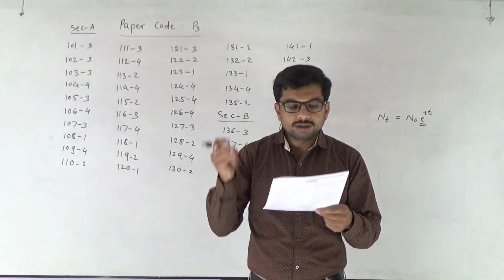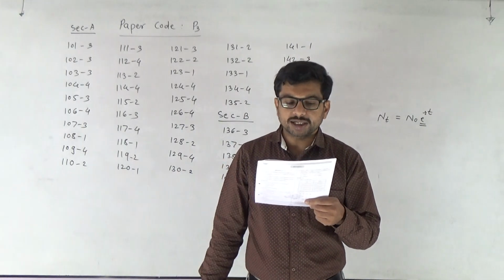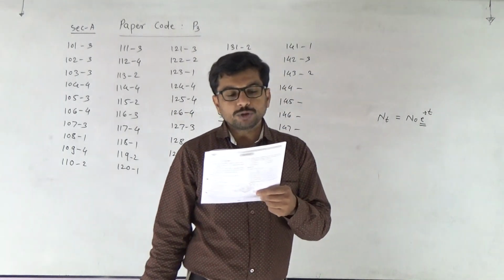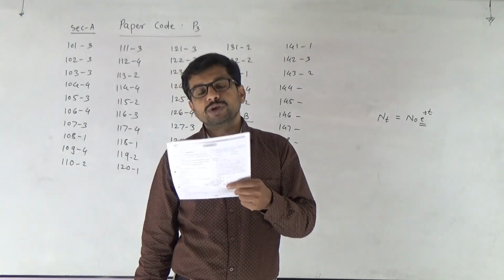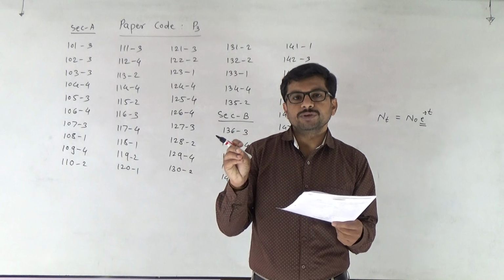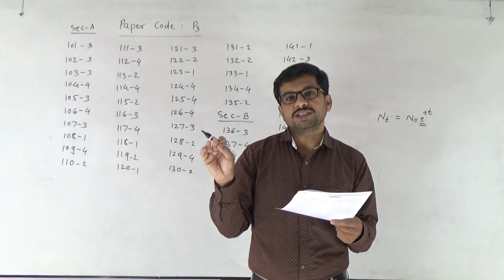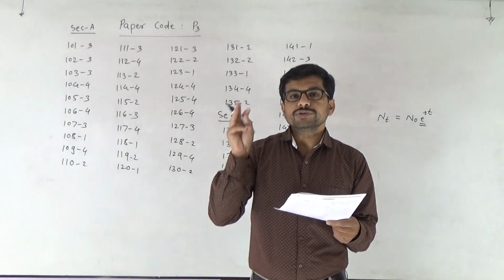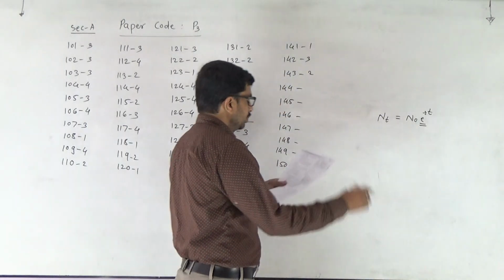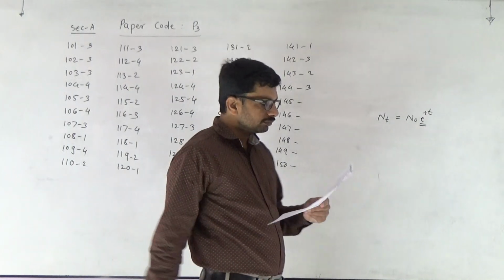It's also correct. But the third statement given is incorrect. In the ETC, the electron transport chain, one molecule of NADH plus H plus gives 2 ATP. No, one molecule of NADH, we say NADH2 or NADH plus H plus, gives 3 ATP and FADH2 gives 2 ATP. So third is the answer.